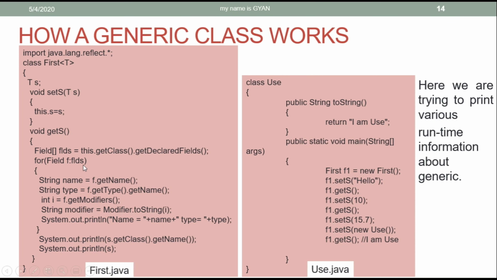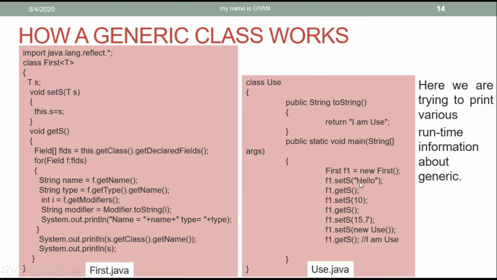In the method getS, I will not explain this code, because if you know the reflection API, you will automatically understand what I am doing here. If you do not know it, I do not want to bother you. I only want to say that we will print the name of the variable S, the type of the variable S, and the type of the object whose reference is stored in the reference variable S. Finally, we are calling the toString method by using the reference variable S. So let's see the output.